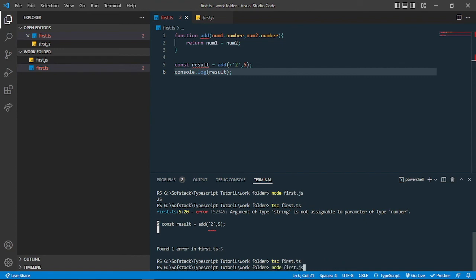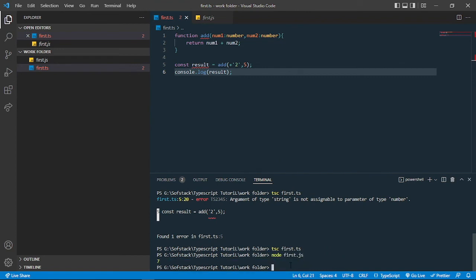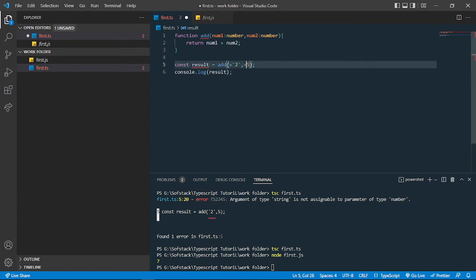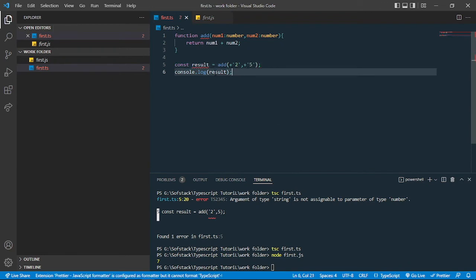And if I run node first.js, you can see that it is now giving me the 7. I can also add the plus here, and it will still be 7, because this plus changes that to a number. Or you can simply remove the double quotes or the single quotes which you have passed while calling the function.